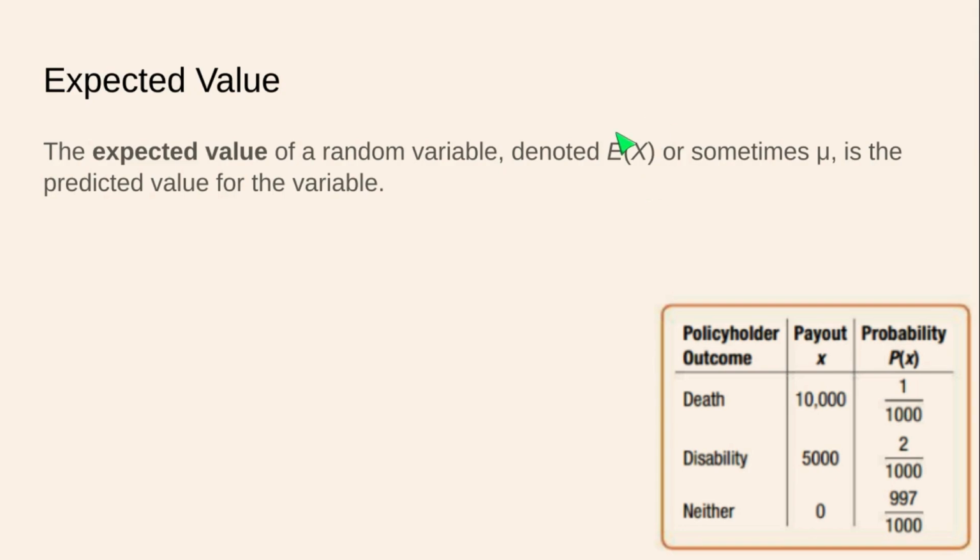We just see expected value in this particular context more than the mean, but the mean and the expected value are interchangeable. And that is the predicted value for the variable, considering all possibilities and all likelihoods of those possibilities.